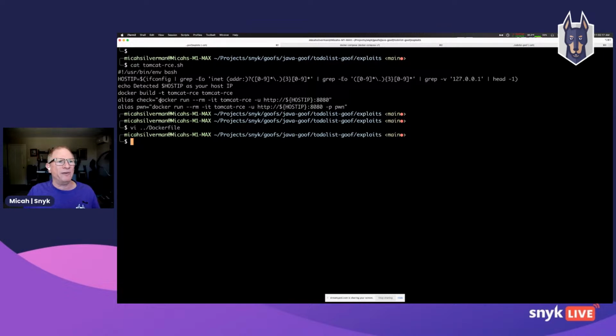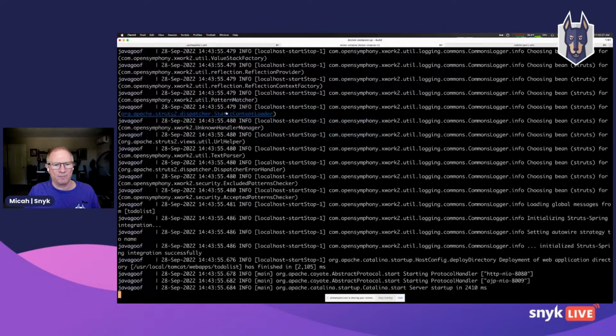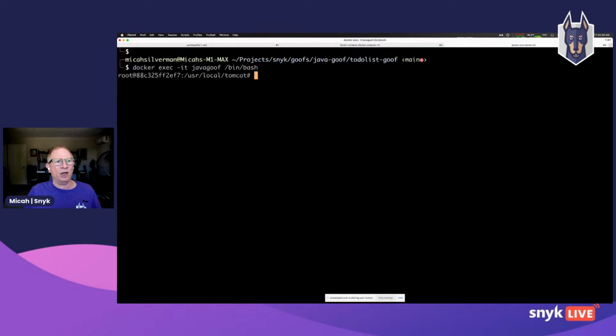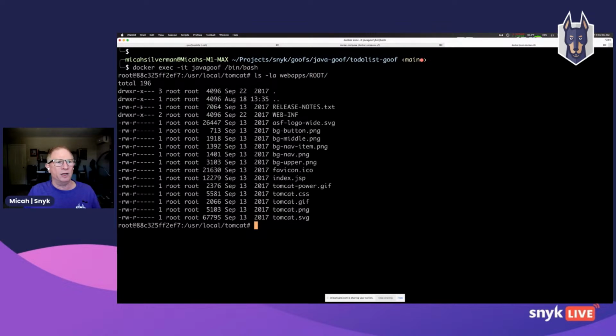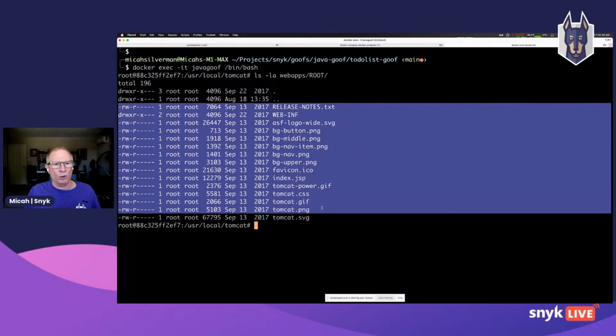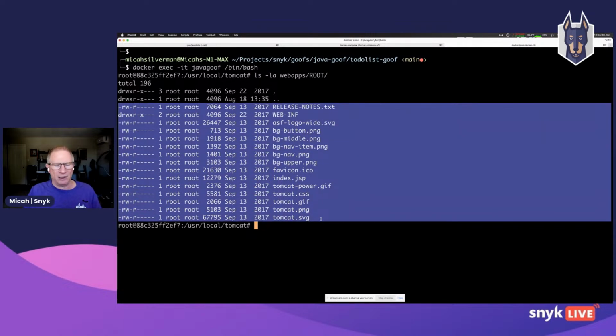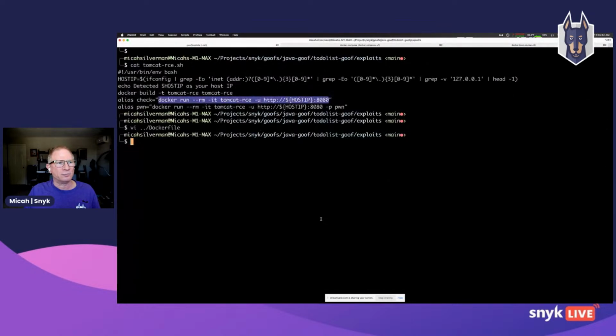And I've set up a couple of aliases here to go ahead and exploit that. So the first is a basic exploit to kind of prove that it's possible to exploit it. And if I go and connect to this running Tomcat instance, I can see this is kind of the nothing up my sleeve portion of the show. And I can see that here are the files that are already there.